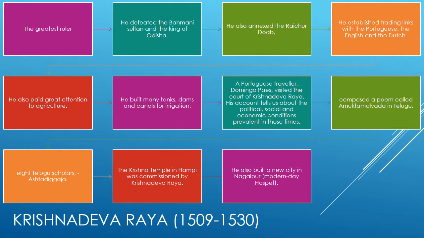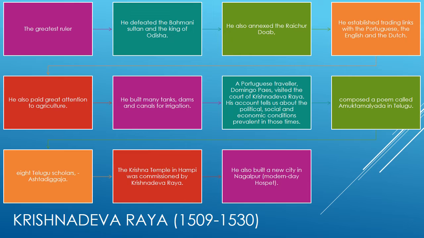Krishnadevaraya was a great scholar of Telugu and Sanskrit. He composed a poem called Amuktamalyada in Telugu. He also patronized many learned men in his court. These included the 8 Telugu scholars collectively called Ashtadiggajas. The Krishna temple in Hampi was commissioned by Krishnadevaraya. He expanded and beautified several portions of the Vittalaswamy temple. He also built a new city in Nagalapur, that is, modern-day Hospet.